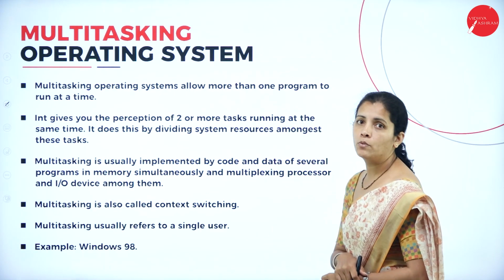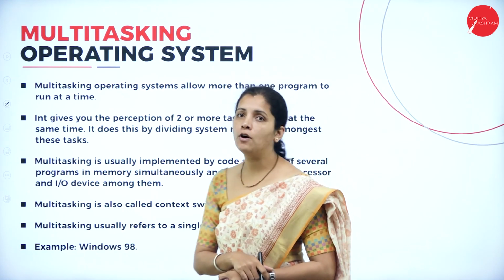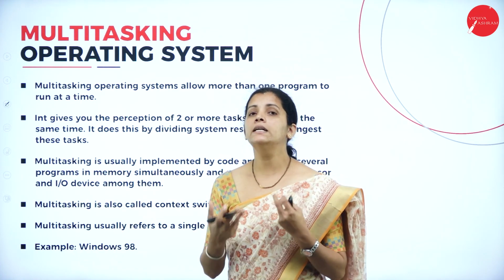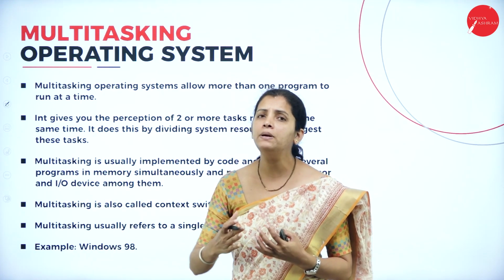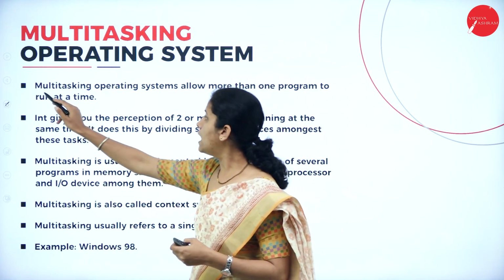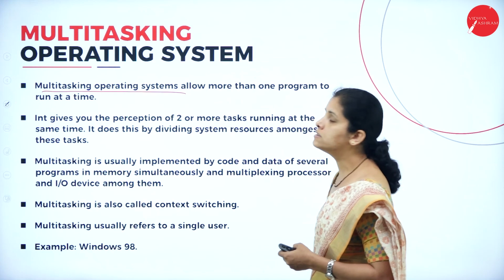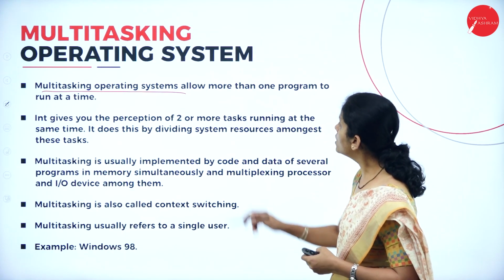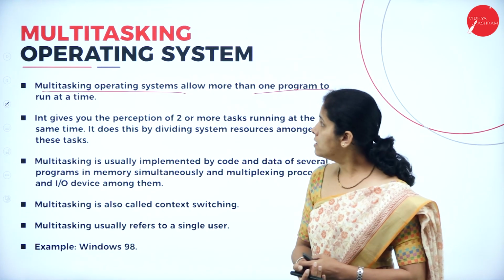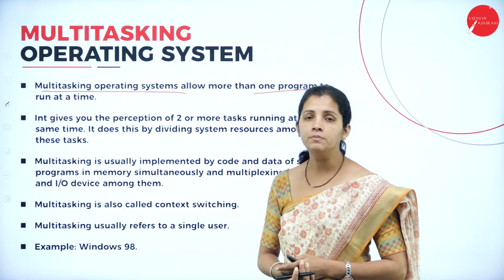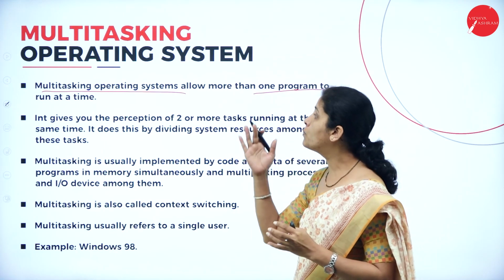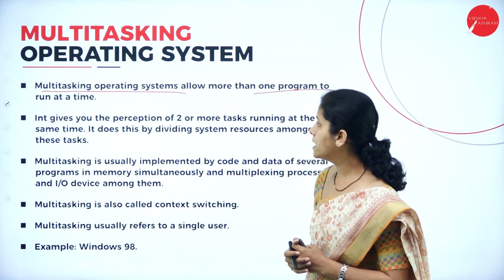Now I'm going to discuss the multitasking operating system. So what is this multitasking? Multitasking is nothing but multiple tasks being carried out simultaneously. A multitasking operating system allows more than one program to run at a time. In a multitasking operating system, a user can run more than two programs at a time.